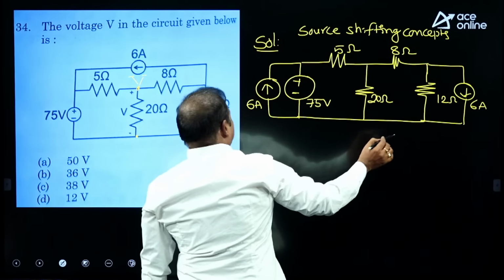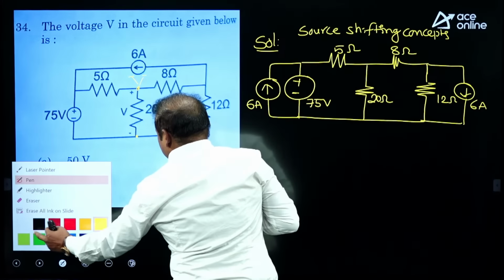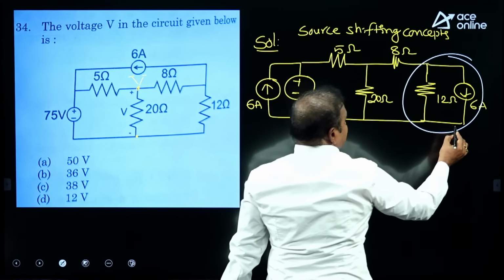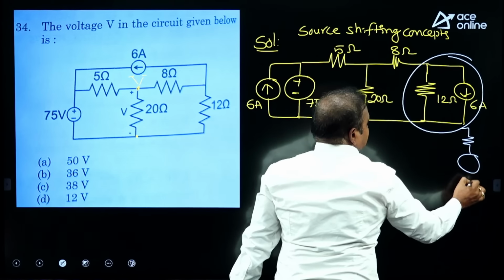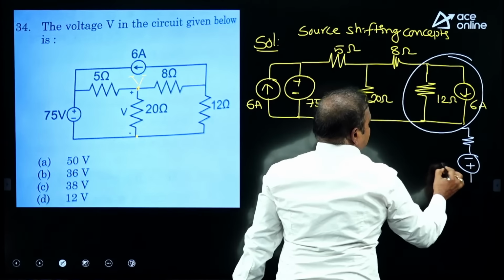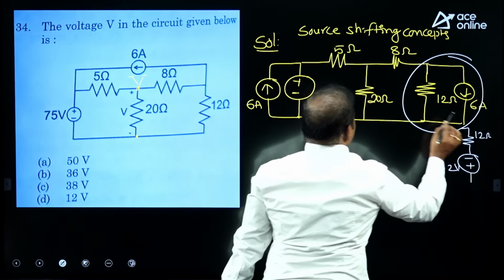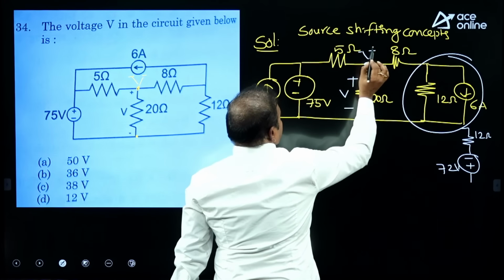Right. What is the advantage by doing this? I can simplify this part by using the source transformation technique. Under that instant, you will get the voltage source in series with a resistor, that is negative to positive 72 volts, and this one is 12 ohms. Now, our required value is the voltage, you will get directly with one step.